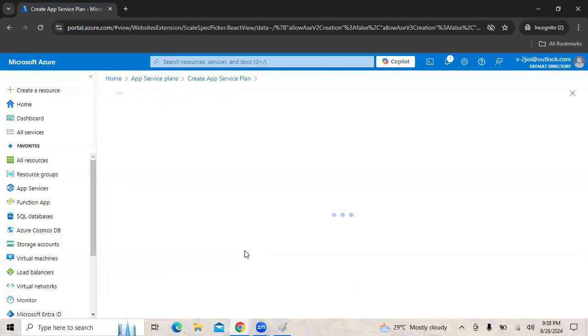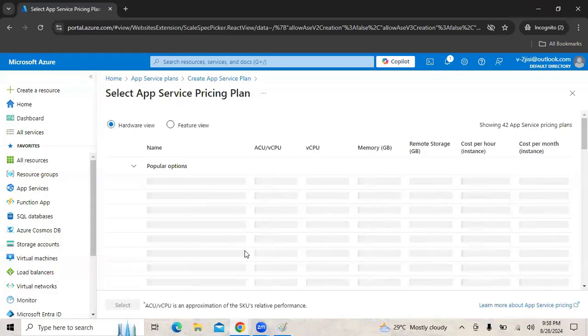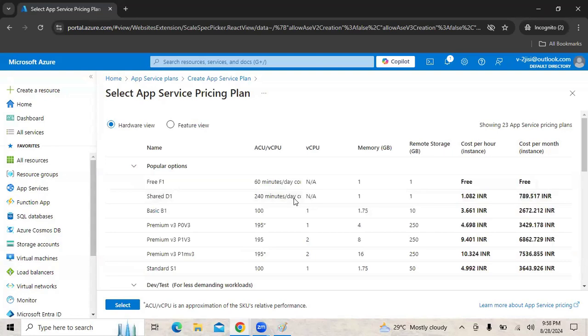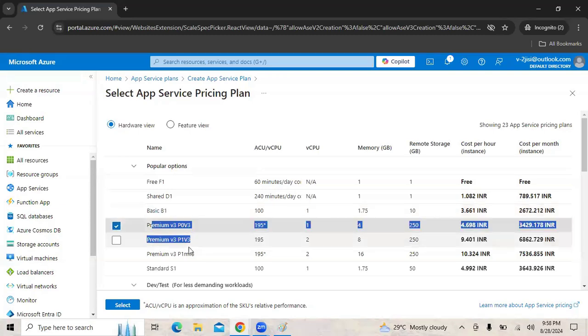So one option is free. As the name suggests, we get 60 minutes of compute free every day. Second option is shared. In shared, we get 240 minutes of compute every day, but we have to pay a small price. Then we have basic. In basic, we have three options, B1, B2, B3. Standard, three options, S1, S2, S3. For premium, we have multiple options, depending upon which one you are selecting.